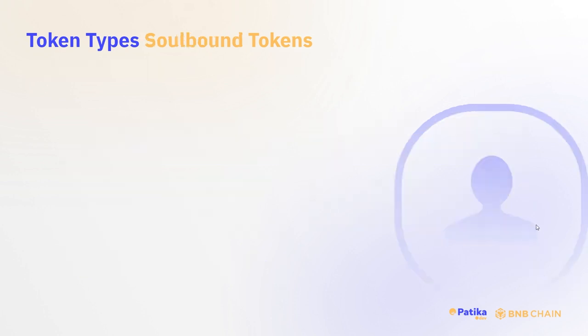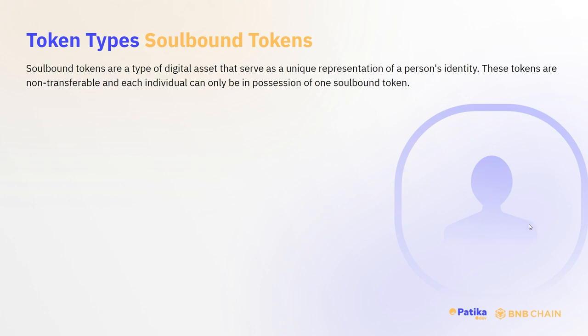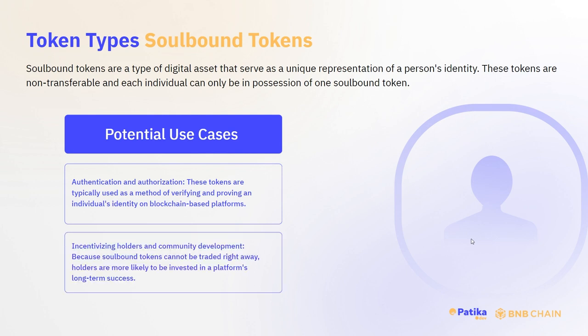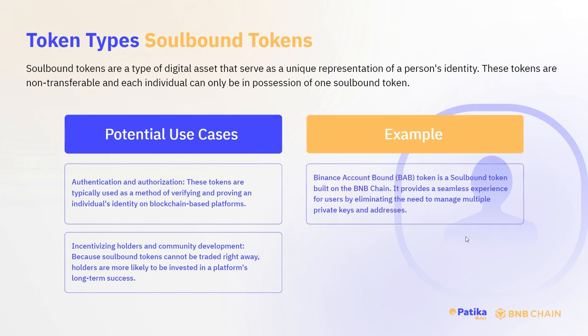Holding tokens such as Cake grants token holders the privilege of participating in the governance process by providing them with voting rights. Soulbound tokens. They are a type of digital asset that serve as a unique representation of a person's identity. These tokens are non-transferable, and each individual can only be in possession of one Soulbound token. The first potential use case is authentication and authorization.